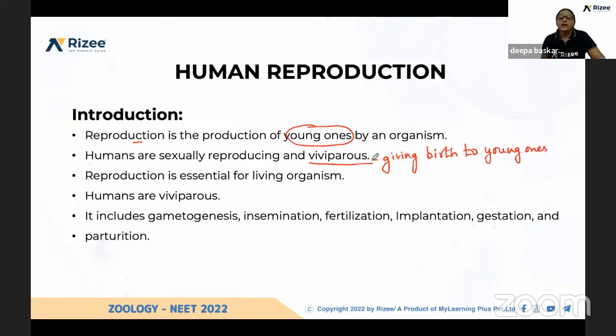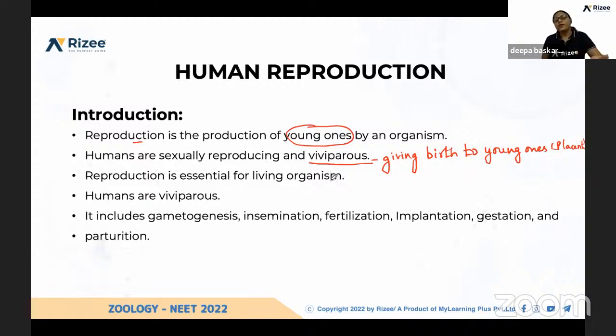Here, that is the fetus. First, fertilization occurs internally and a zygote will be formed. From the zygote, an embryo will be developed, and inside the female body the fetus is getting developed, and the nutrients are supplied through the placenta.